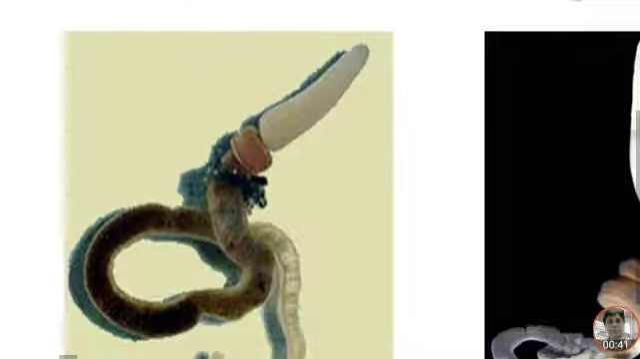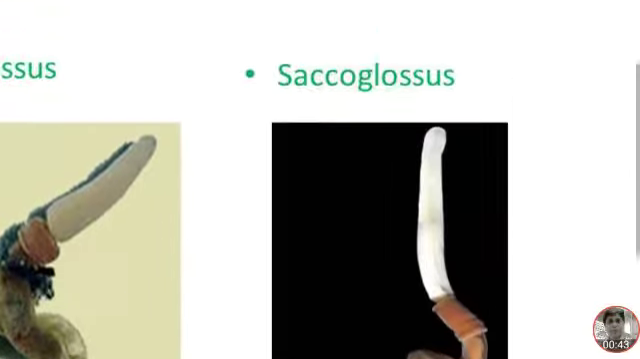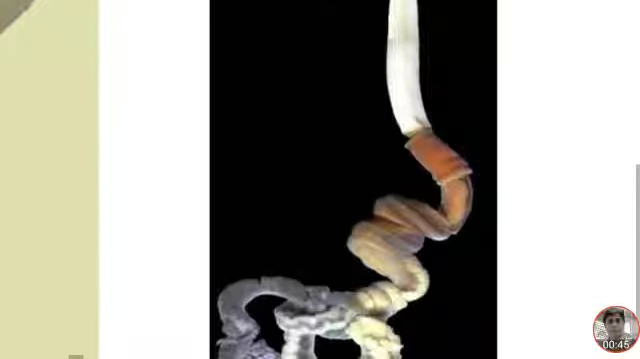Examples of hemichordates: Balanoglossus, Saccoglossus.